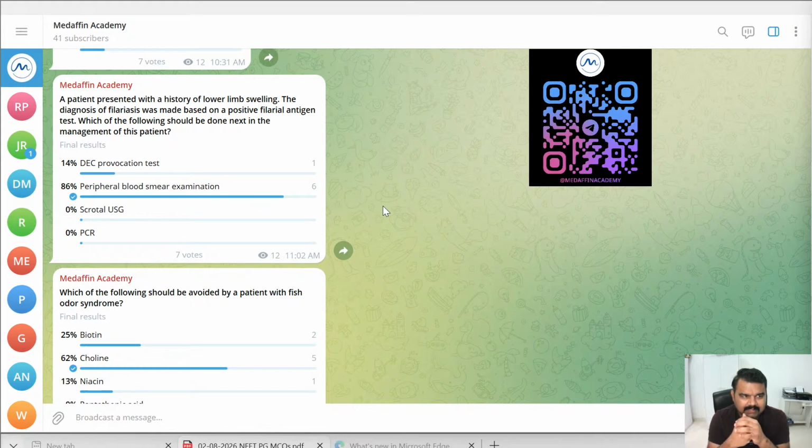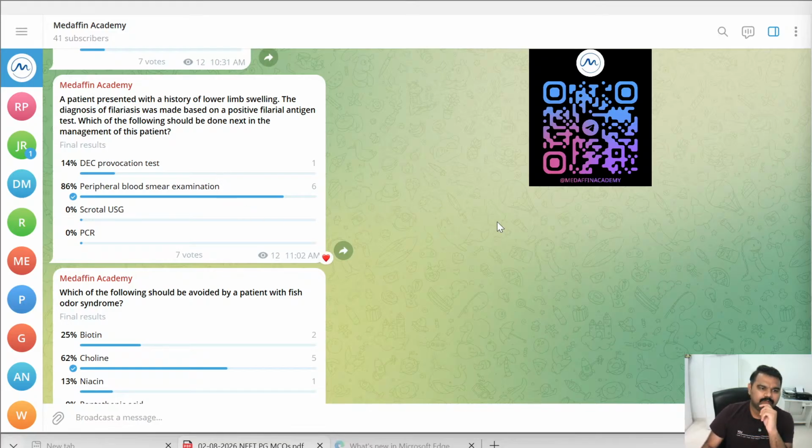DEC provocation test, that is giving the drug and seeing the reactions. Number two is peripheral blood smear examination, that is collecting the blood at night, so that the filarial parasites, which appear in the blood at night times, can be seen. Then scrotal USG, just to see if there are filarial worms in the scrotum, and PCR. So 14% have given option A, and 86% have given option B, and the correct answer is B. Peripheral blood smear is the next step. After that, the proper management will be taken up.